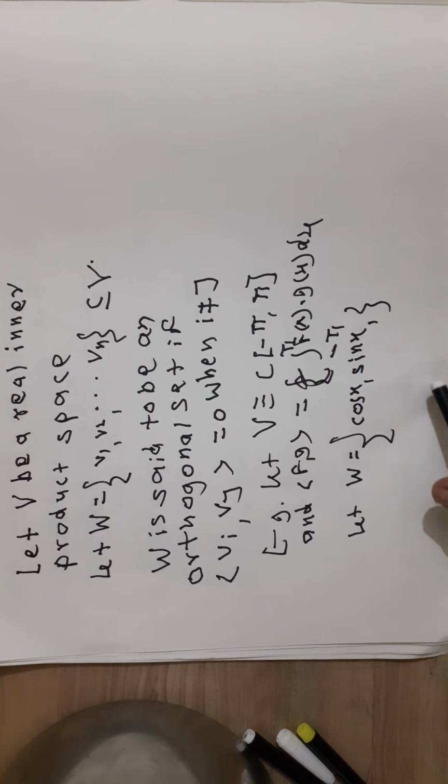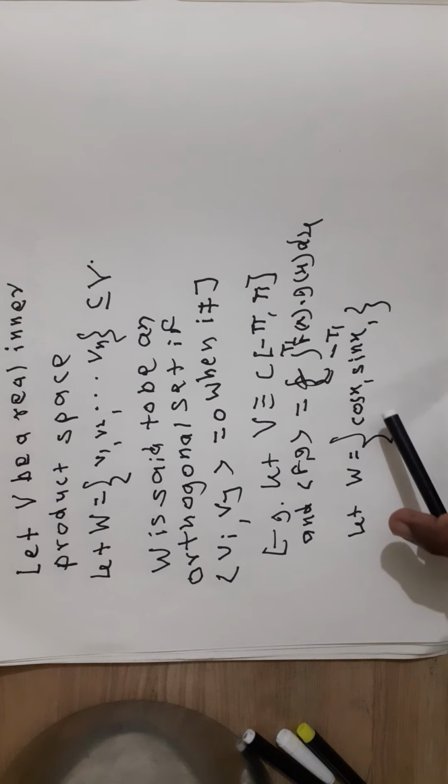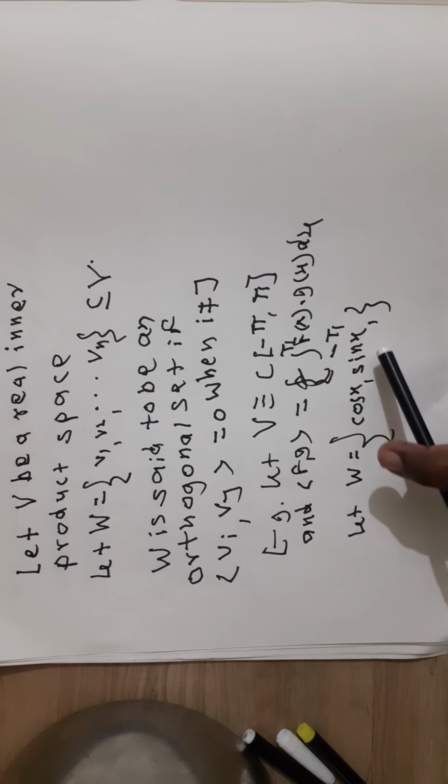Actually, this example is not very fit because it contains just two vectors, cos x and sin x,